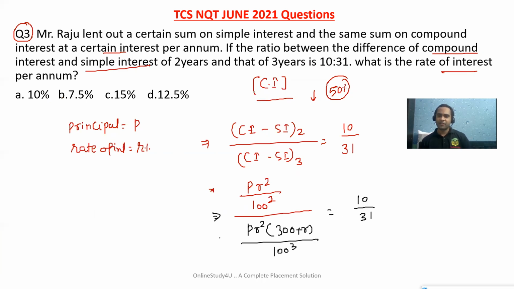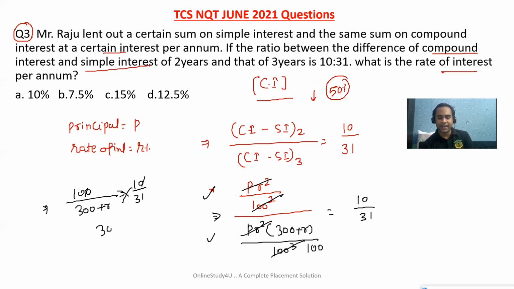Okay, now this is the formula for 2-year difference and 3-year difference. What you can see is PR square and PR cube. This is a formula which you need to remember. We divide by 100 times because this is square and this is cube. So this 100 will go up, divided by 300 plus R, which equals 10 by 31. Now 10 and 10 cancel. So by cross multiplication, 300 plus R will be equal to 310. So R will be equal to 10%.